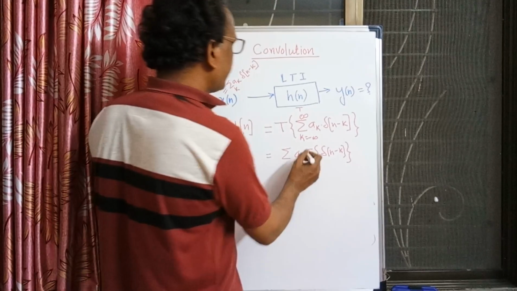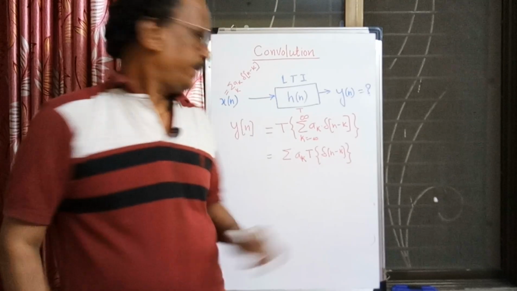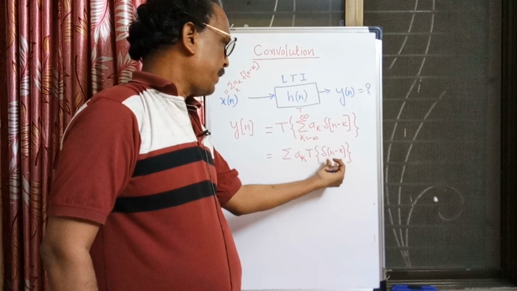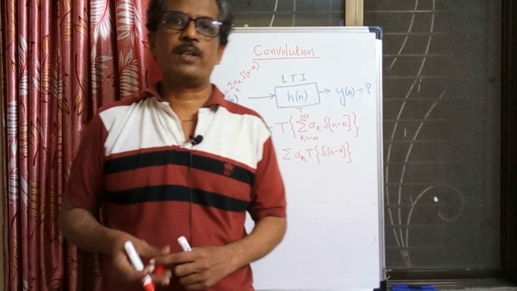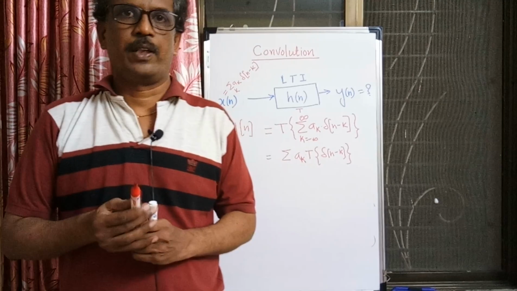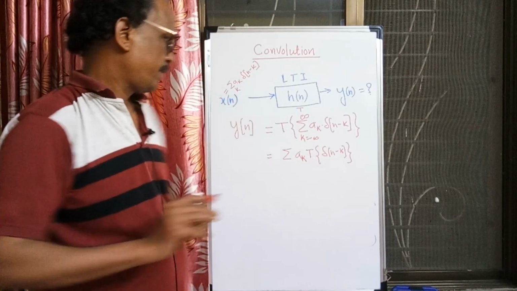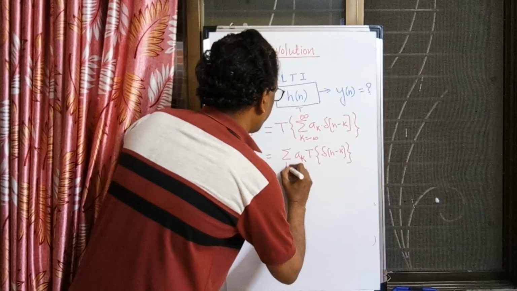So we need to only see the response of the system to del of n minus k. So ak can be taken out, because we know that if input is multiplied by ak, output is also multiplied by ak. That is why I can write like this.